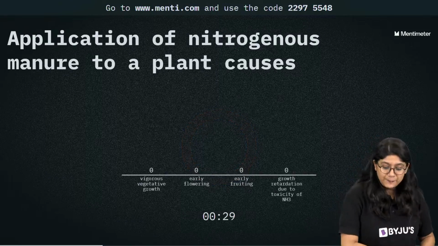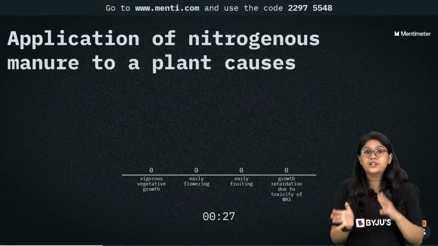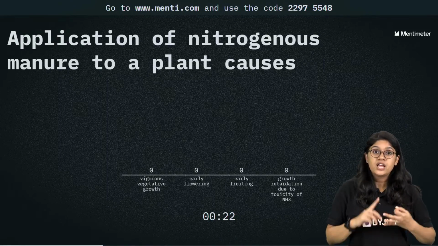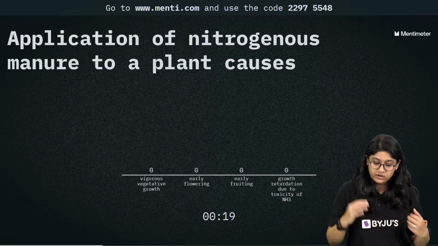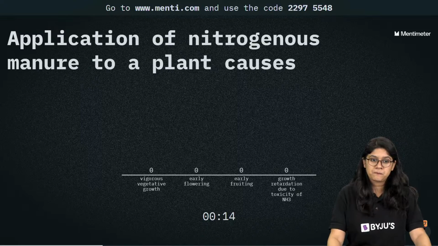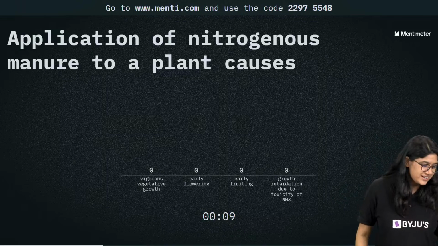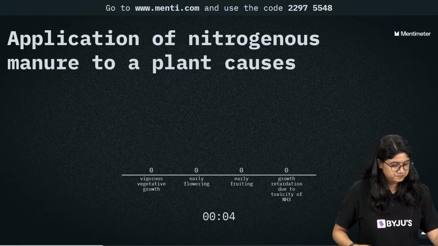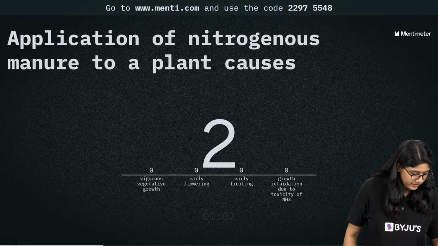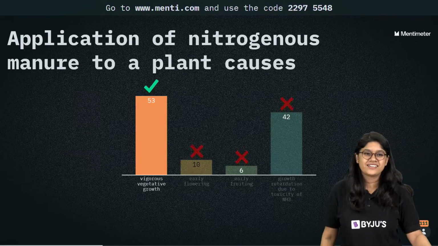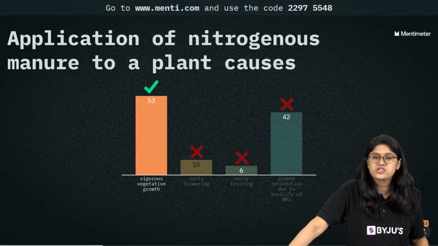Okay. Application of nitrogenous manure to a plant causes what? Vigorous vegetative growth, early flowering, early fruiting, and growth retardation due to the toxicity of NH3. Easy hai, bahut easy hai. Yes, very good everyone. And the correct answer is vigorous vegetative growth.